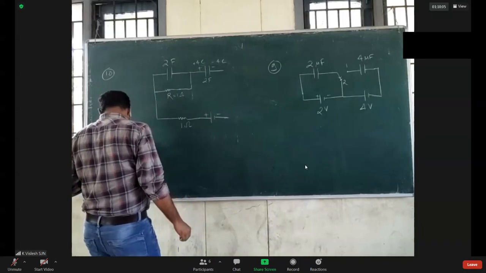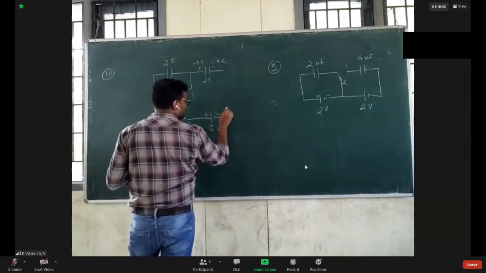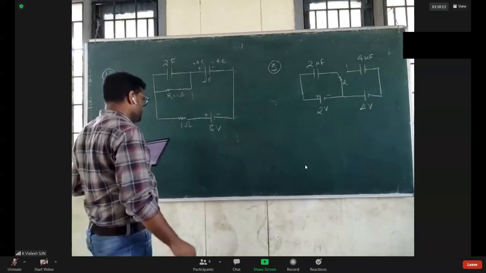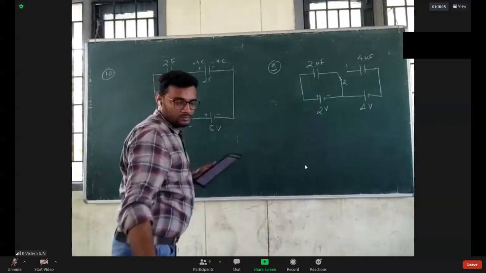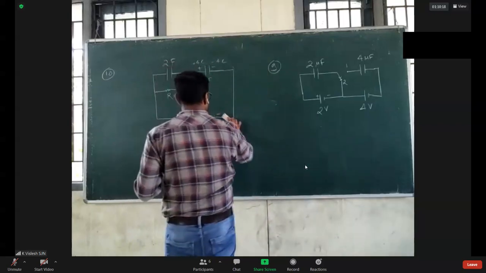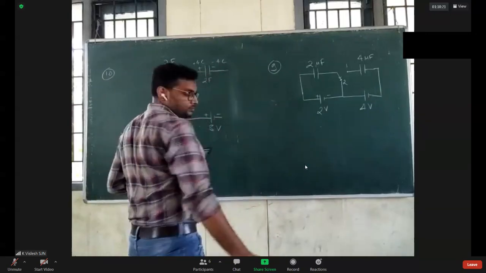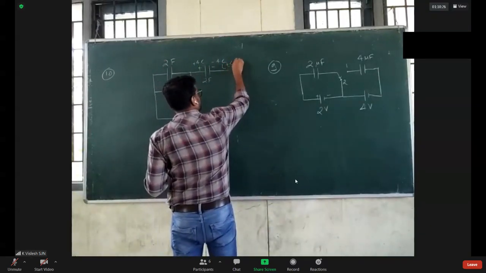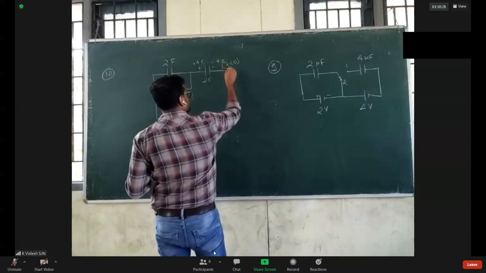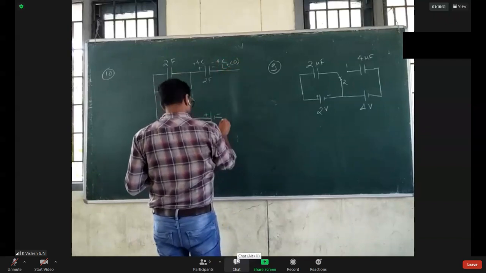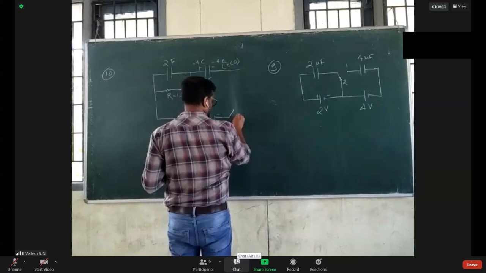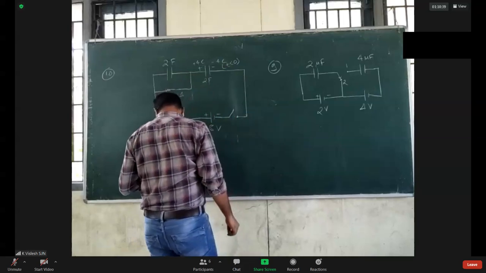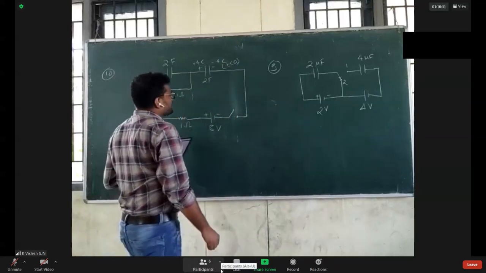Four four just 16, 16 by 2, 8 volt. The switch is closed at t equals 0.